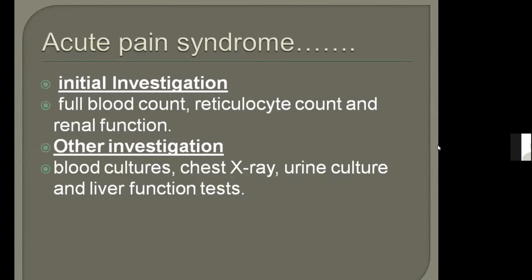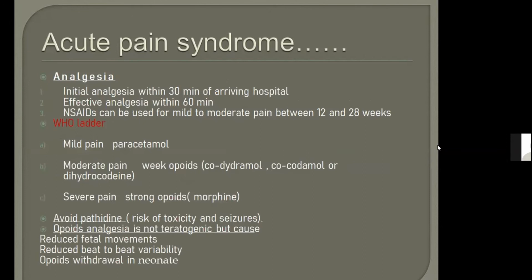Otherwise, if they say only there is acute pain syndrome and they don't extend the scenario from pain to any other symptom, then you will go for full blood count, reticulocyte count, and renal function. So what are the basic investigations for sickle cell crisis? Complete blood count, renal function test, and reticulocyte count. Very good.